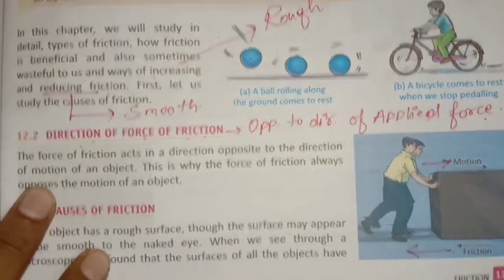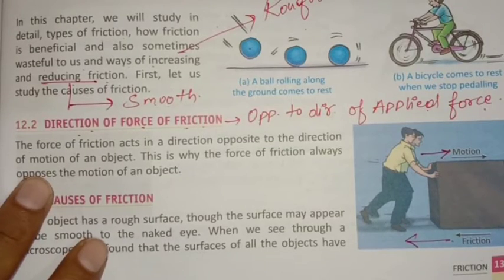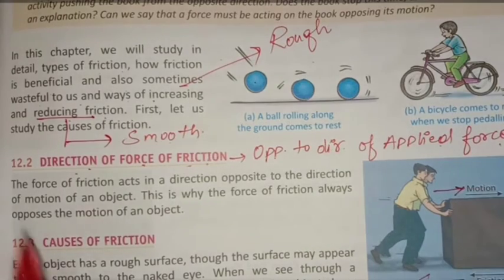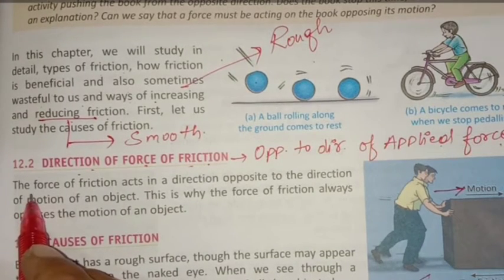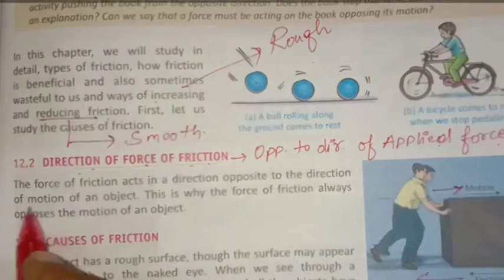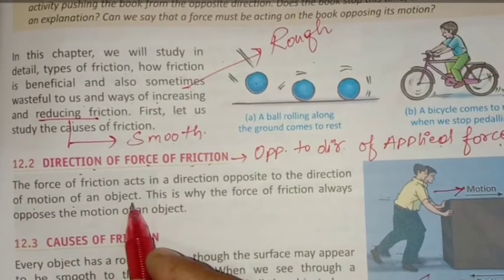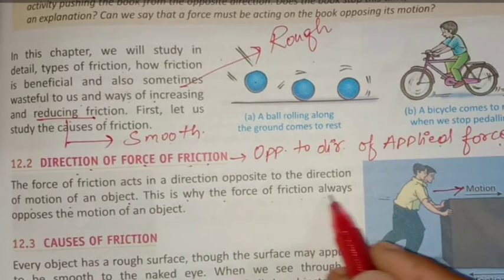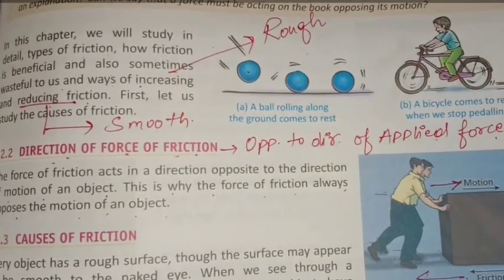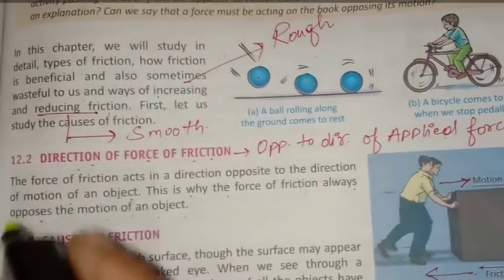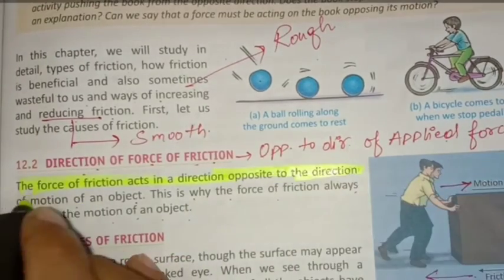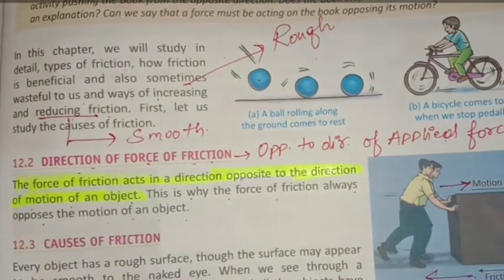That is the opposite direction of motion. Motion means the movement of the object. The force of friction acts in a direction opposite to the direction of motion of an object. This is why the force of friction always opposes the motion of an object. So we may highlight this first point. The force of friction acts in a direction opposite to the direction of motion of an object.